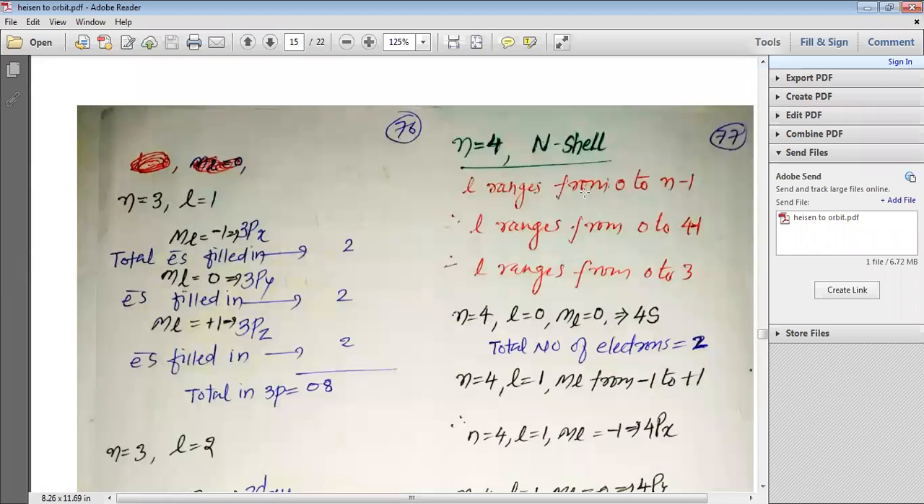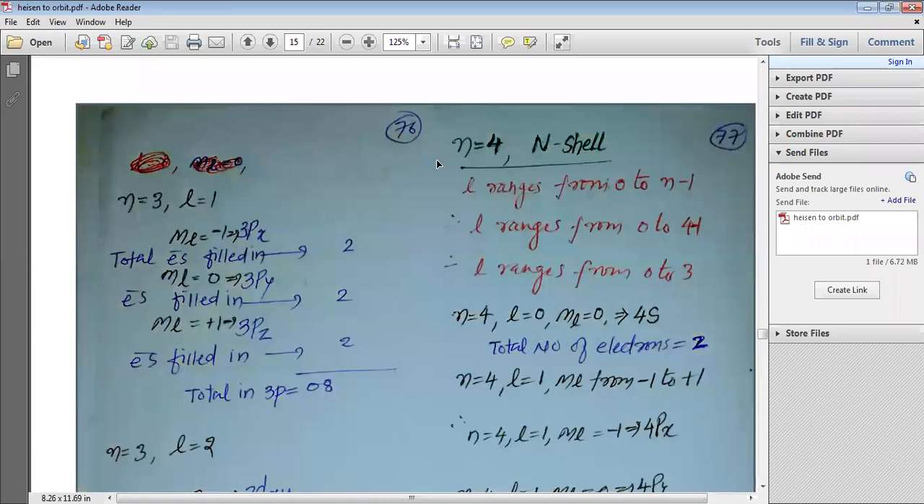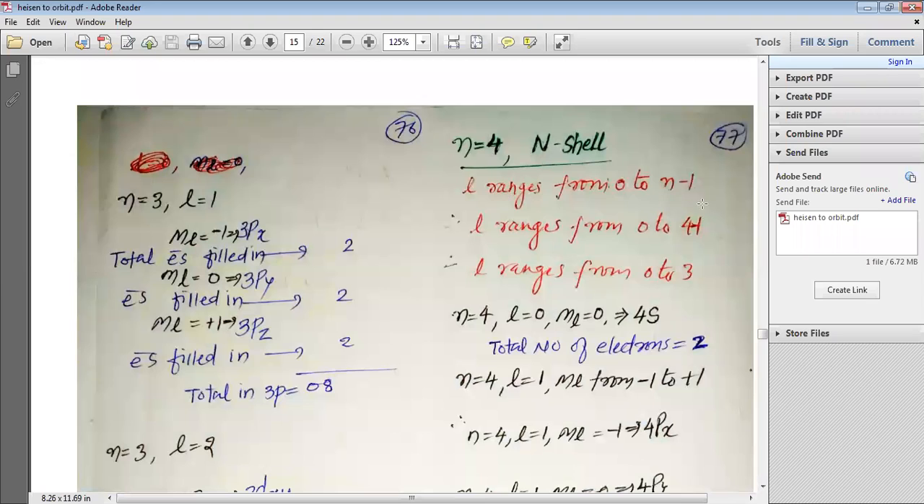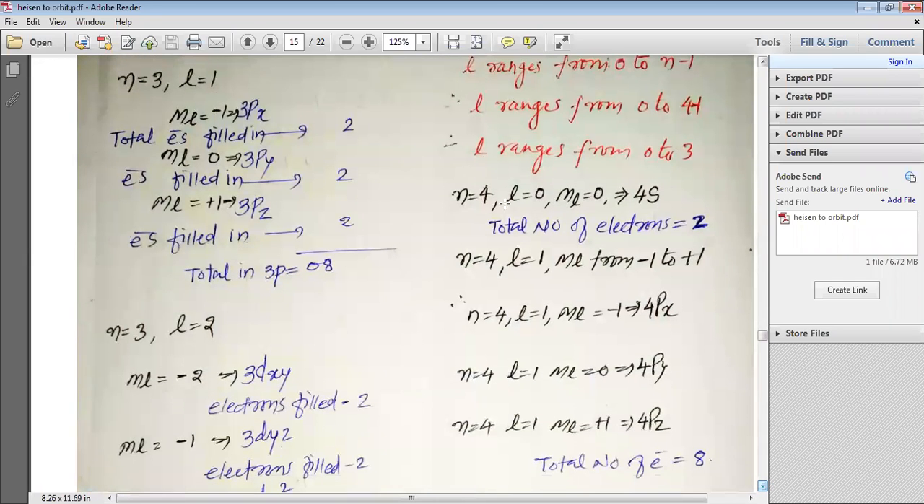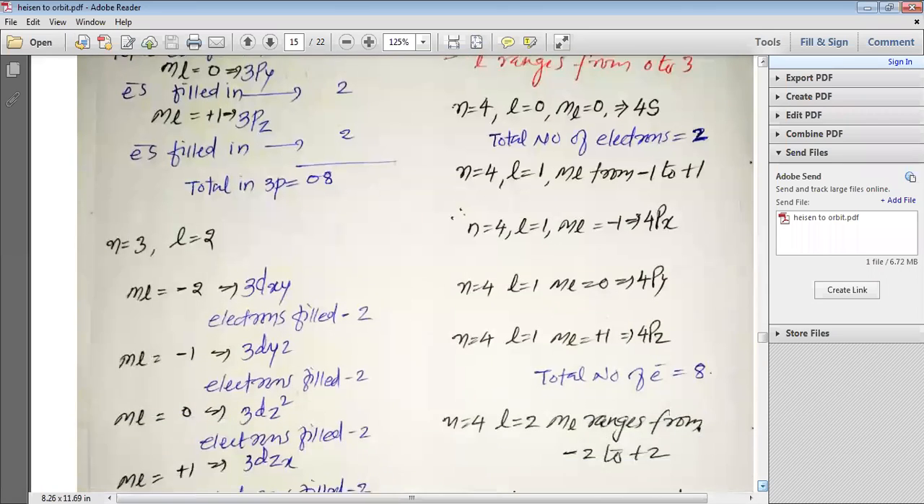Now we'll move to n is equal to 4 and we are going into the N shell. So when we move into the N shell, L ranges from 0 to n minus 1, thus L ranges from 0 to 3. So L can have values 0, 1, 2 and 3. When you have n is equal to 4 and L is equal to 0, you have ML also equal to 0. That represents the 4s orbital, and the total number of electrons that can be filled into the 4s orbital is equal to 2.